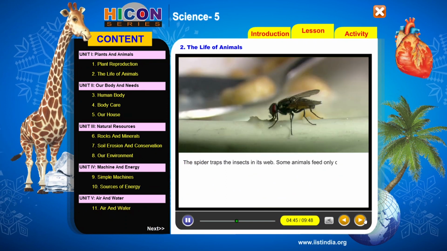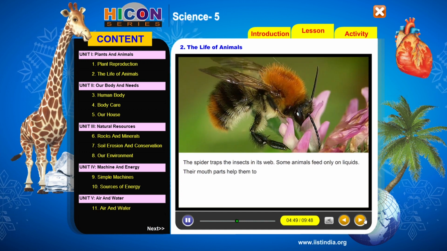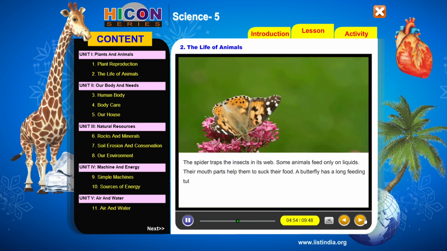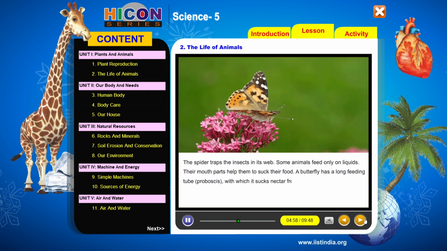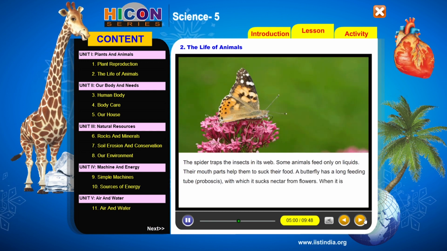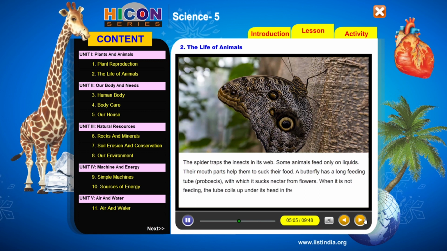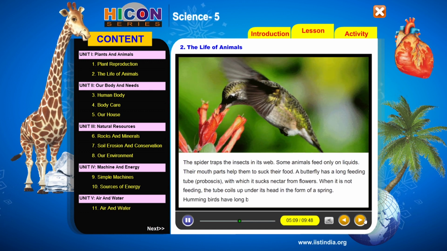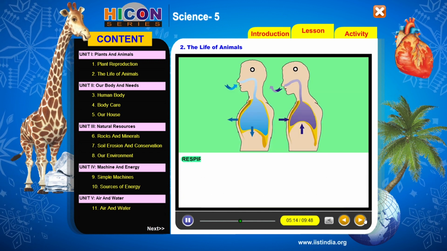Some animals feed only on liquids. Their mouth parts help them to suck their food. A butterfly has a long feeding tube, the proboscis, with which it sucks nectar from flowers. When it is not feeding, the tube coils up under its head in the form of a spring. Hummingbirds have long beaks to suck nectar from flowers.